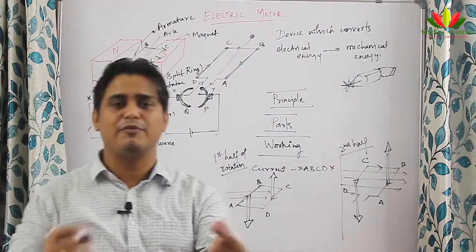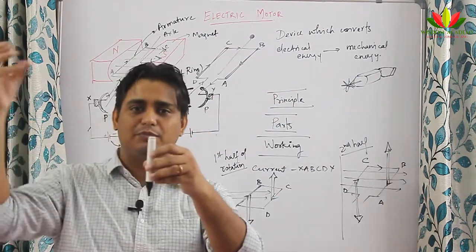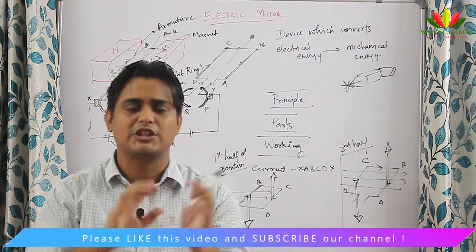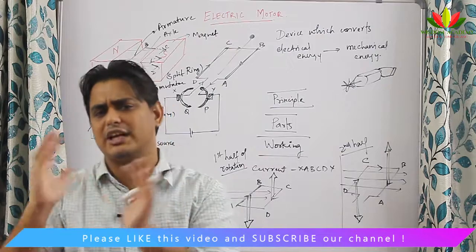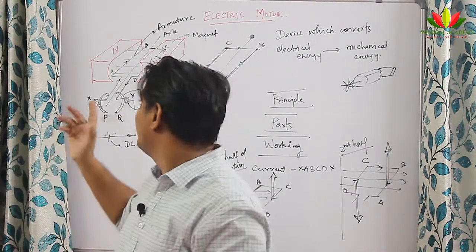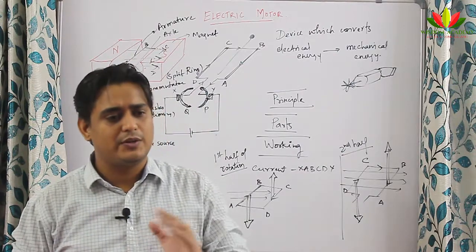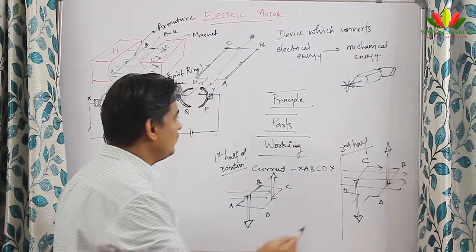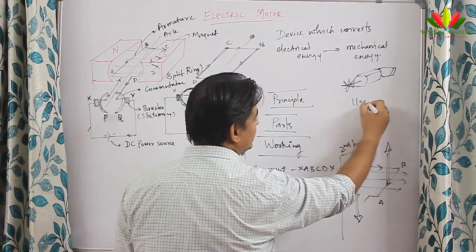For example, we are using a fan. When the current goes, the fan starts rotating like this, the grinder starts rotating like this, the washing machine rotates like this. So wherever you want this kind of rotatory force or mechanical force, we go for this kind of motors. Now you can ask me, what are the uses of this motor? So next I am going to tell you the uses of this motor.